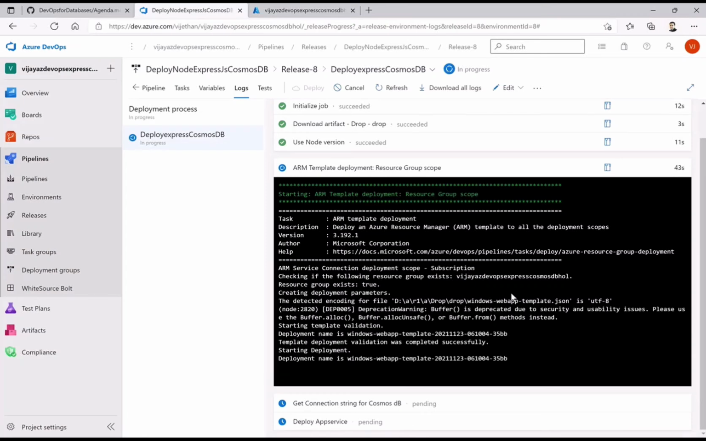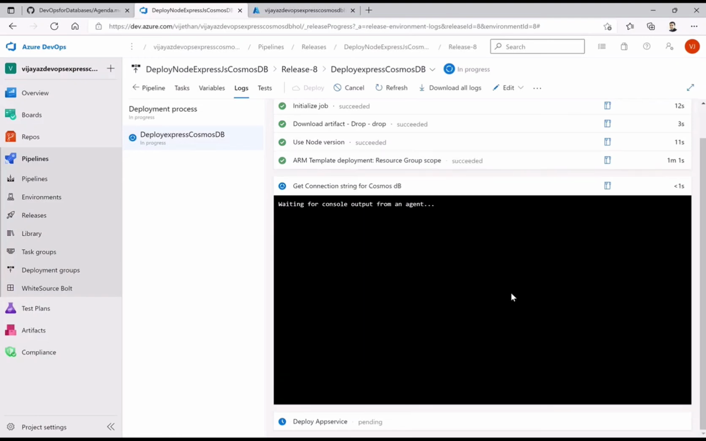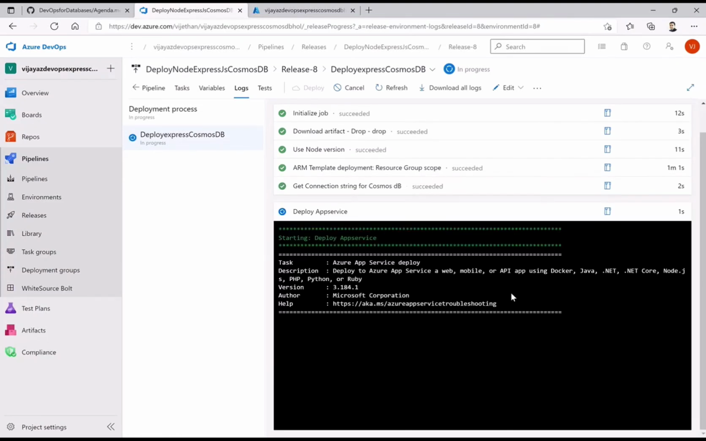This task is implementing whatever ARM template I have shown you. Now it got the connection string, which is to be replaced while we do the implementation on the app service. That means the app service should know how to connect to that Cosmos DB database. That is the reason we got that connection string at runtime and then fetch it in while we deploy to the app service.